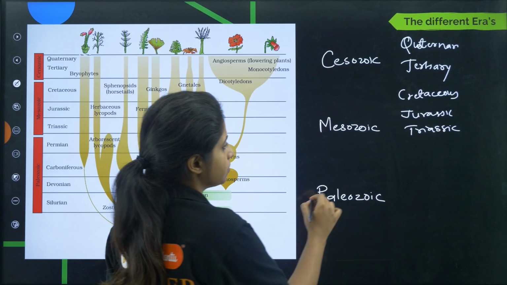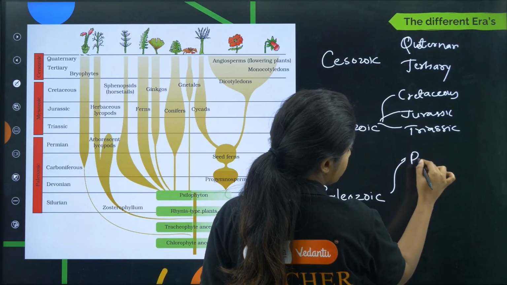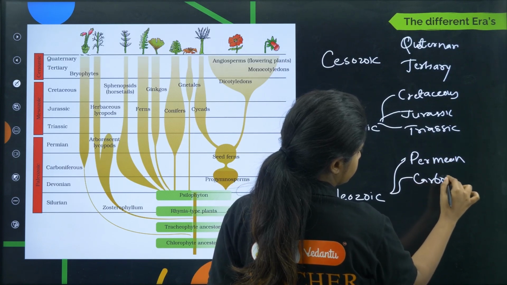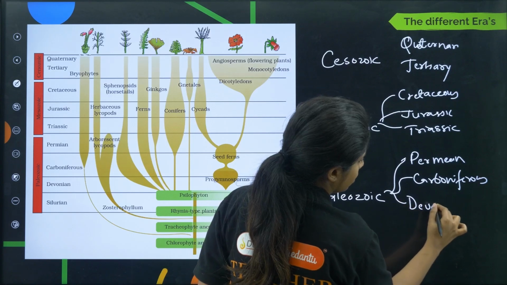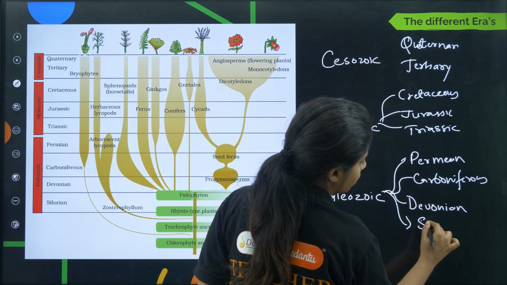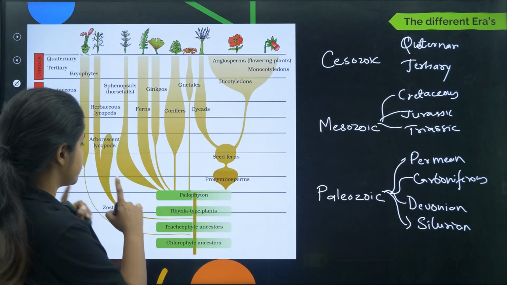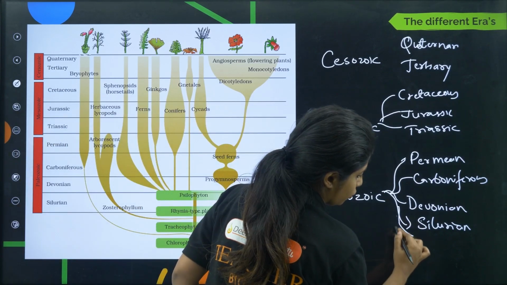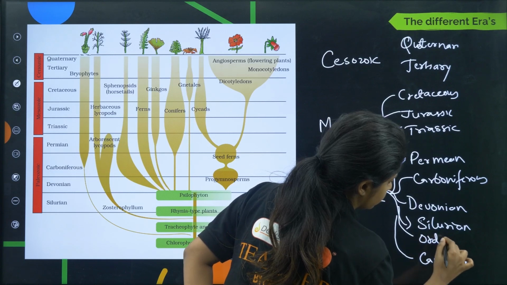Fine. Now comes over here. These are the three categories of them. Now we have Permian, Carboniferous, Devonian, and Cambrian, then Silurian. So this is given in your NCERT, but actually you have two more of them. You have Cambrian and you have Ordovician.